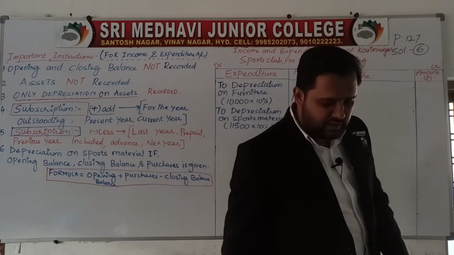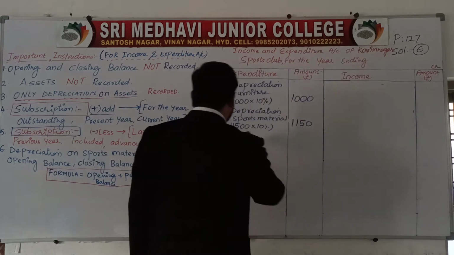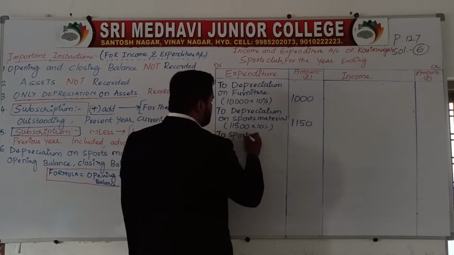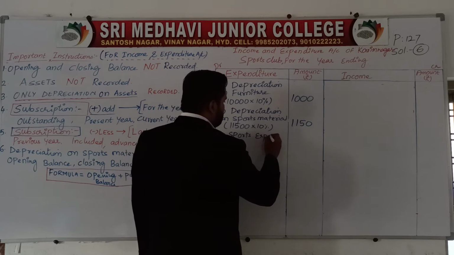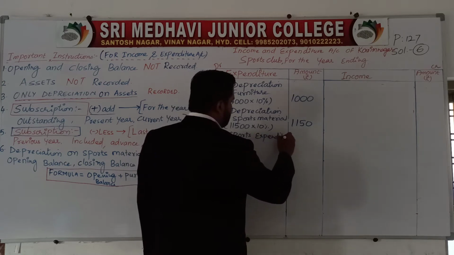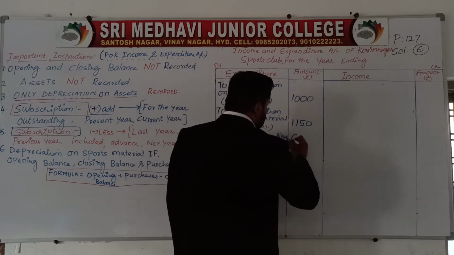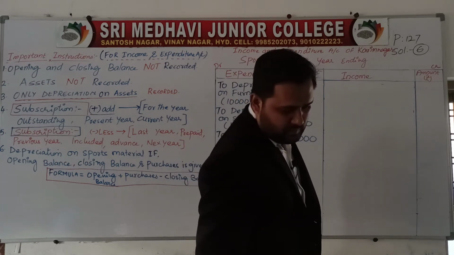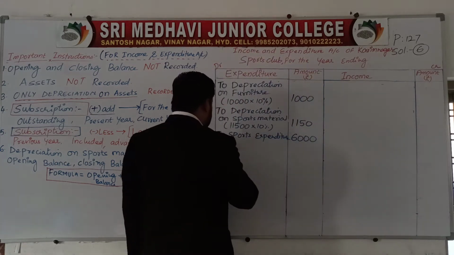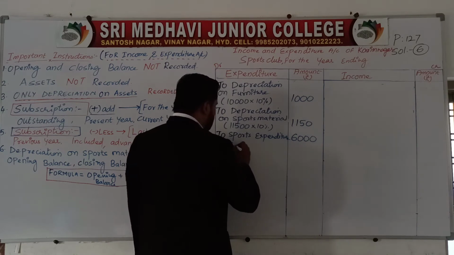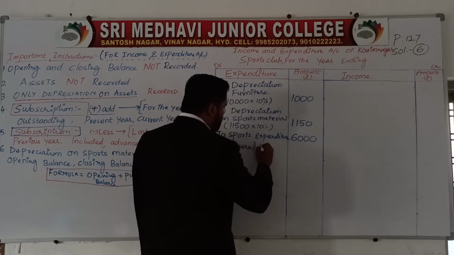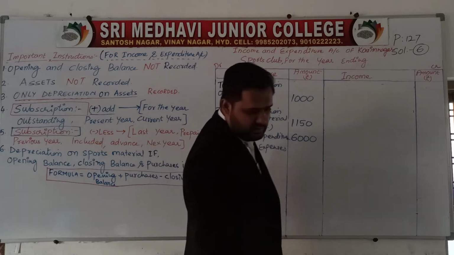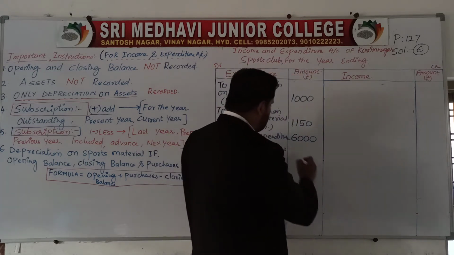To sports expenditure, 6,000 is given. To general expenses, how much? 2,000 rupees is given.